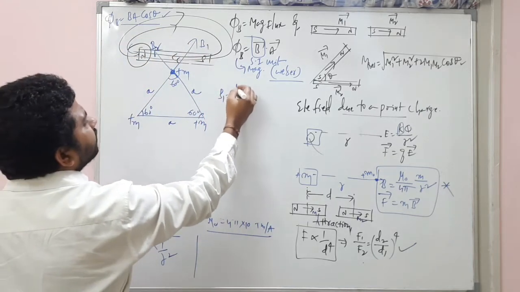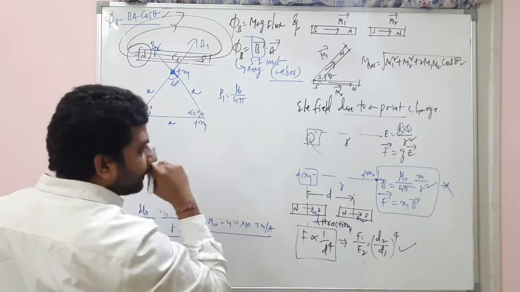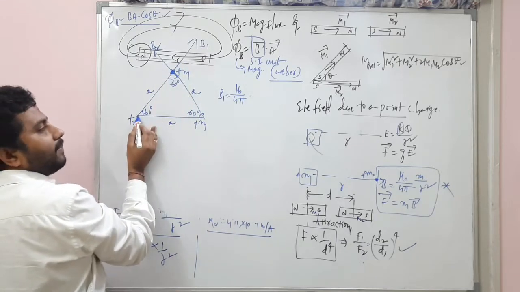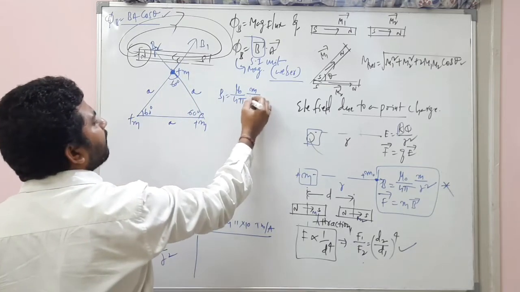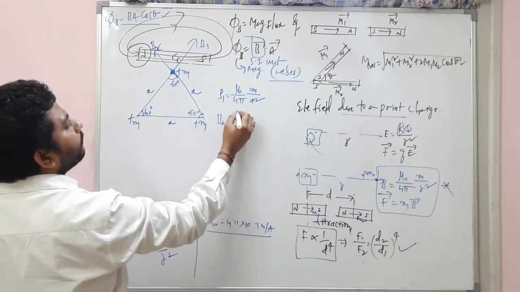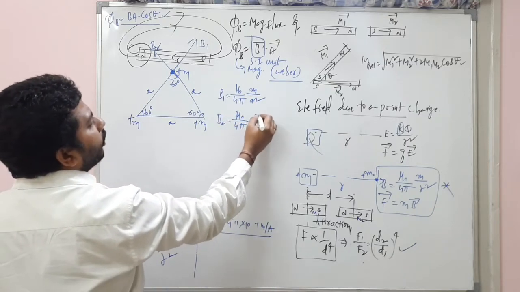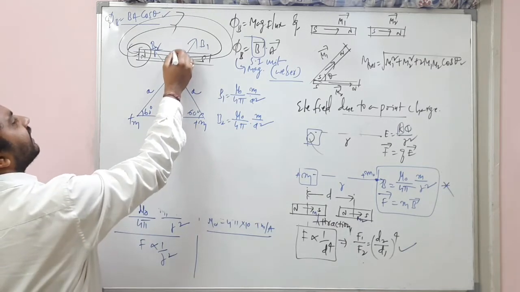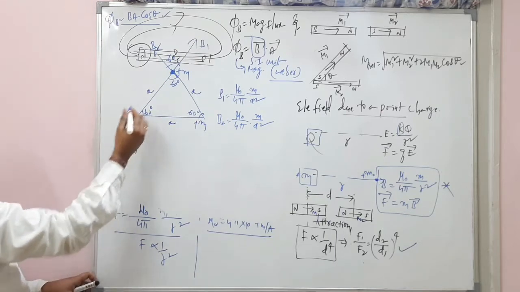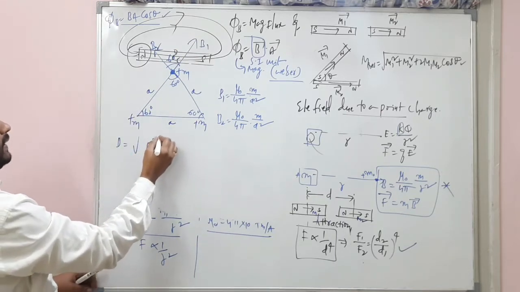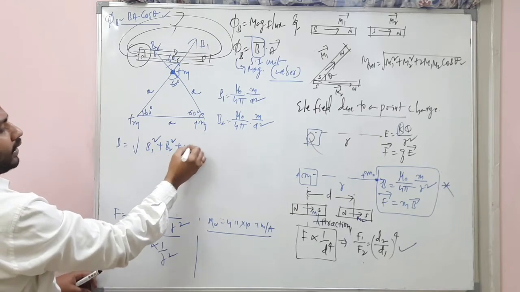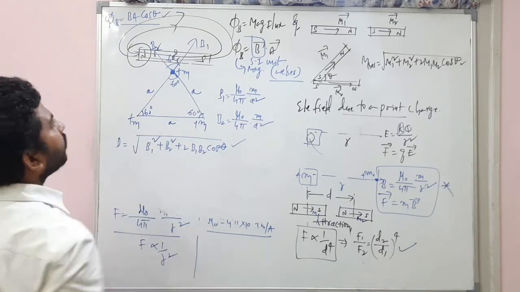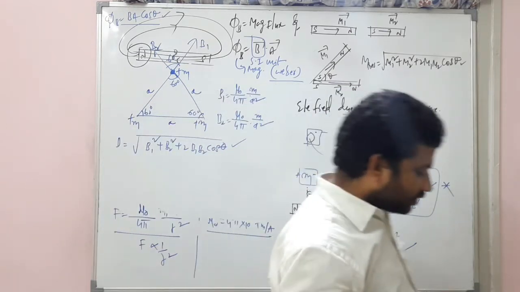What is B1? Students, it's mu naught by 4 pi, right? B1 at this point, due to this pole, is mu naught by 4 pi into m by a square. The same way B2 is also mu naught by 4 pi into m by a square. They are at an angle of 60 degrees. So if somebody asks for the net magnetic field, you will write square root of B1 square plus B2 square plus 2 B1 B2 cos theta.